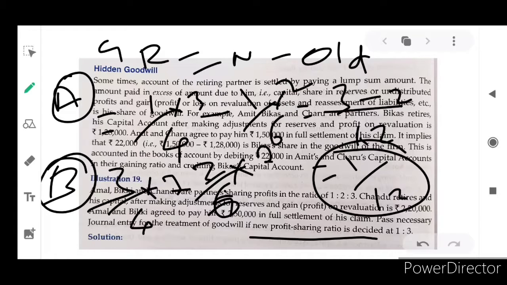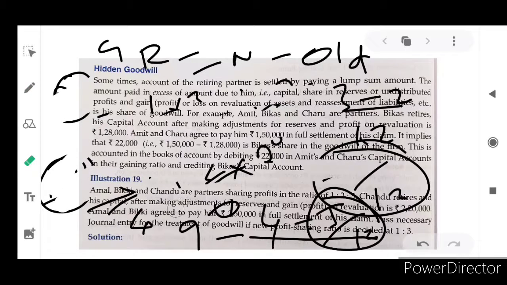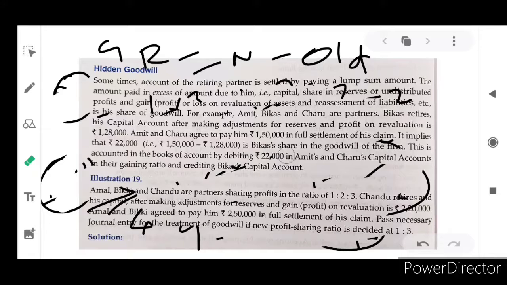So 3 into 3 is 9 minus 2 into 2 is 4. So 5 by 12. His gaining ratio is 5 by 12, and Amal's is 1 by 12. So now you know the gaining ratio is 1:5.